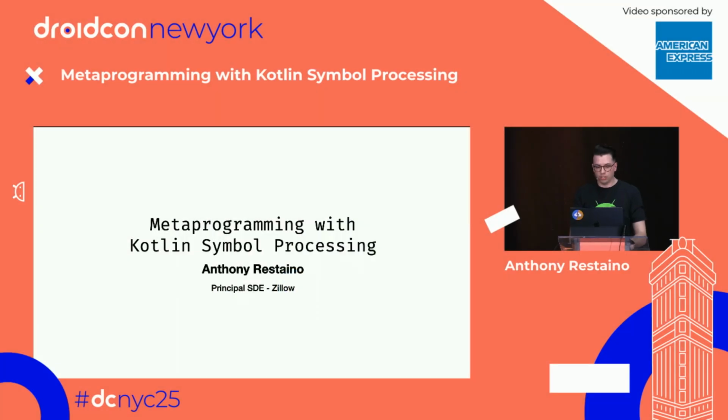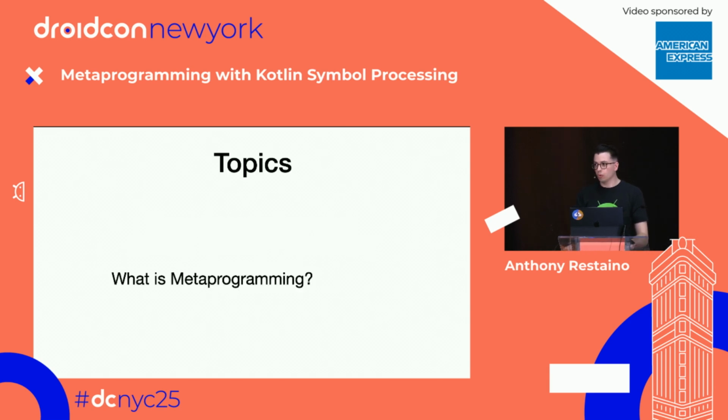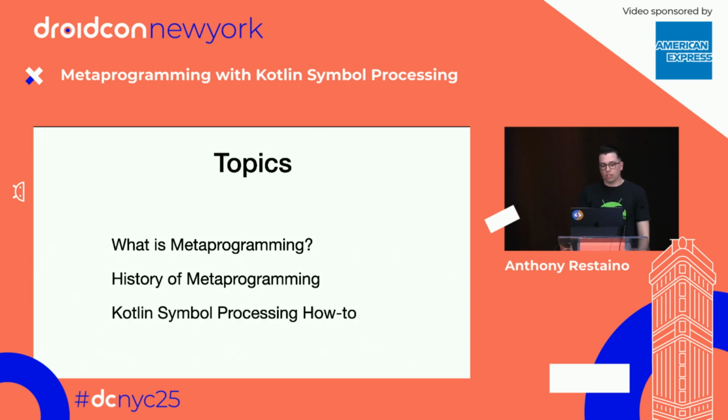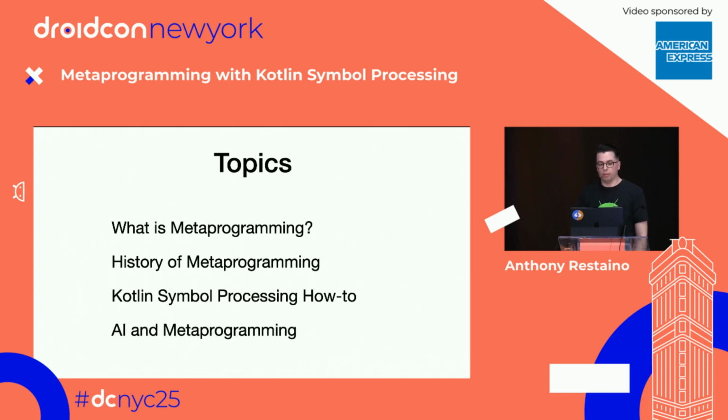I'm Anthony. We're going to be talking about metaprogramming with Kotlin Symbol Processing. I'm just going to call that KSP from now on because it's a little easier to say. So, we're going to be talking about four different topics. We're going to talk a little bit about what is metaprogramming because it's a big word. We are going to talk about a brief history of metaprogramming. We're going to talk about Kotlin Symbol Processing and how to do that. That's going to be most of the talk. And then we're going to talk a little bit about AI and metaprogramming and how that relates.